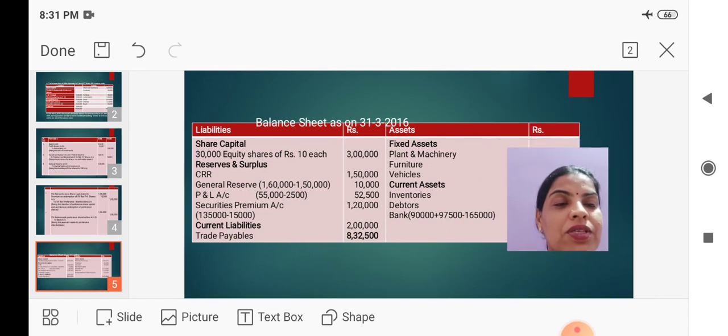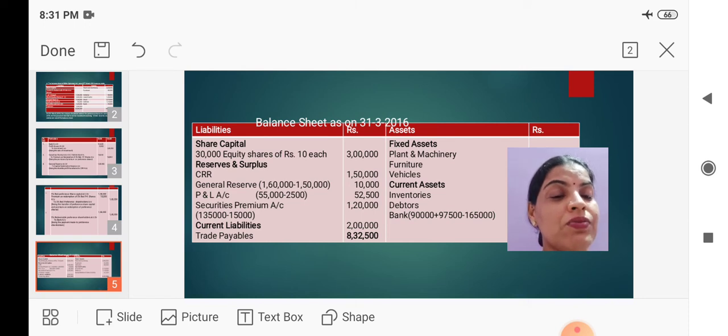Next, look at the balance sheet. Here, after redemption of redeemable preference share capital, those redeemable preference share capital will not appear in the new balance sheet. See here, as there is no fresh issue of equity shares, we will show the already existing equity shares. So in the old balance sheet we have 30,000 equity shares, and that should be shown as 30,000 equity shares of rupees 10 each, 3 lakh.